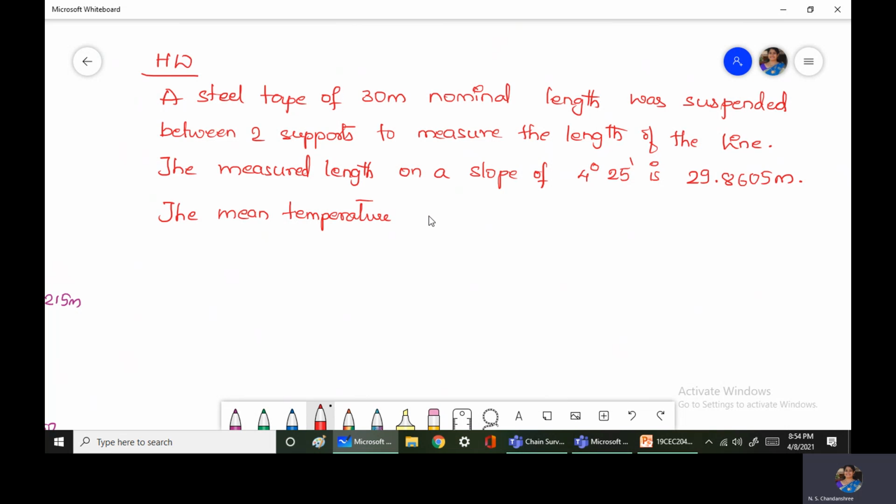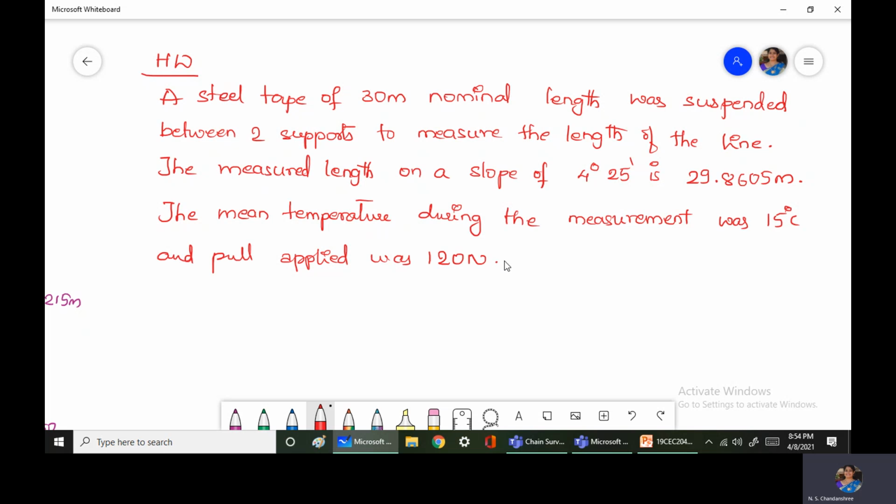during the measurement was 15 degrees centigrade and pull applied was 120 Newton.